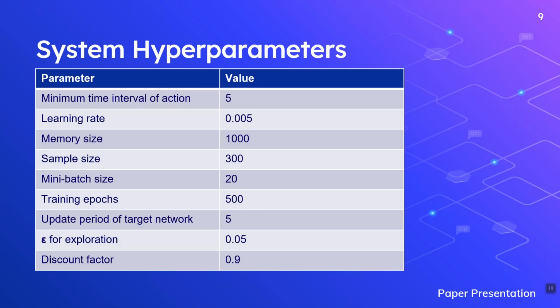Here are the system parameters. We have a minimum time interval of action of 5 seconds. That means within 5 seconds the traffic phase will not change. The learning rate for the agent is 0.005.